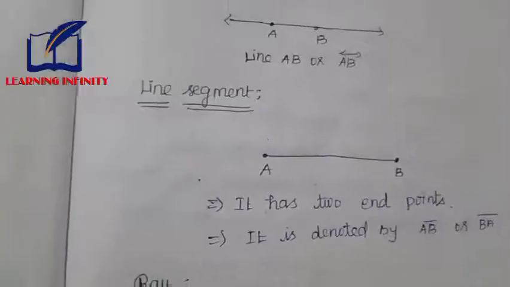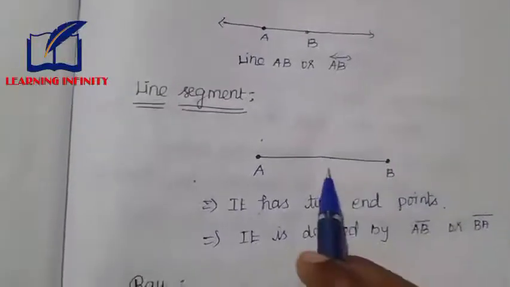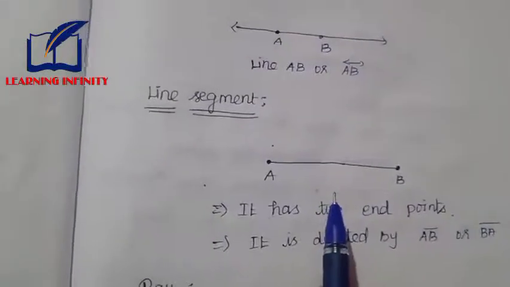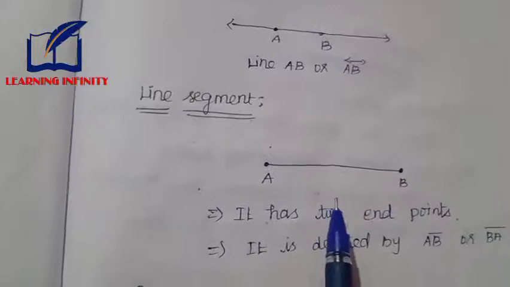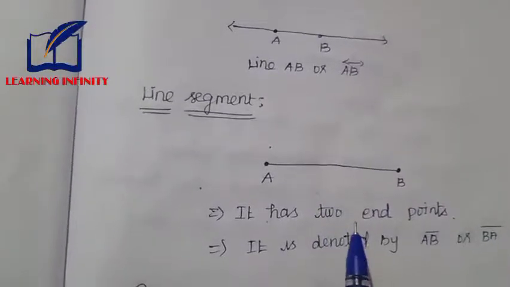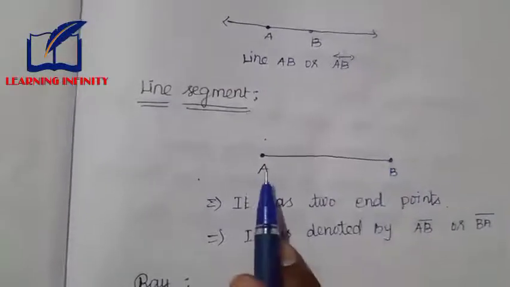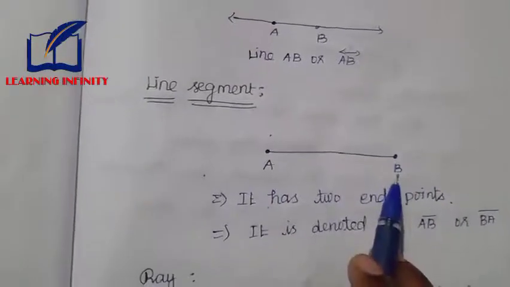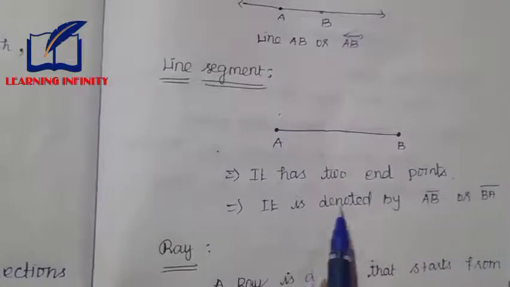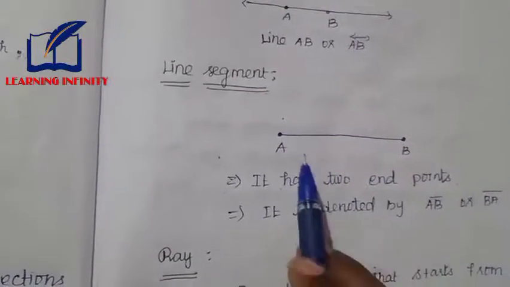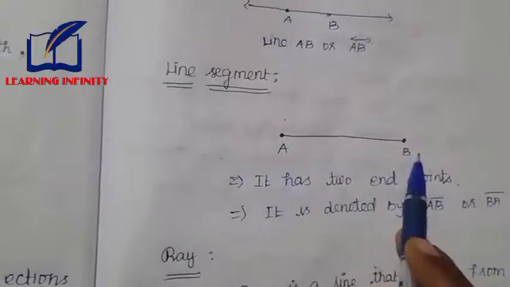We see about line segment. Here see, this is the line segment. We have already seen a line has no endpoints, but the line segment has endpoints in both directions. The points A and B are called endpoints. It is denoted by AB or BA. We read it as line segment AB.